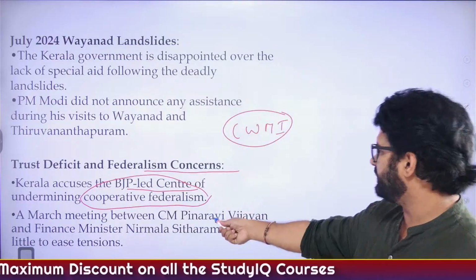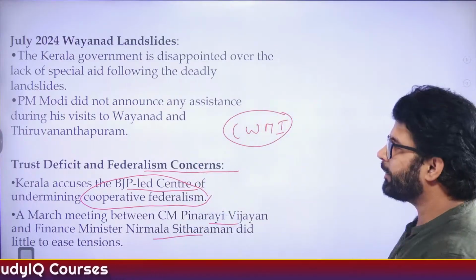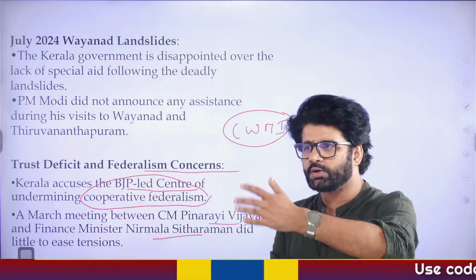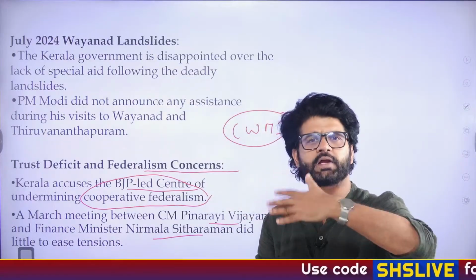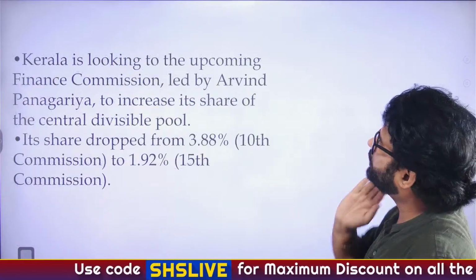A March meeting between CM Pinarayi Vijayan sir and Finance Minister Nirmala Sitharaman ma'am happened to remove this so-called borrowing limit on the Kerala government, and other issues, but nothing fruitful came out of it.